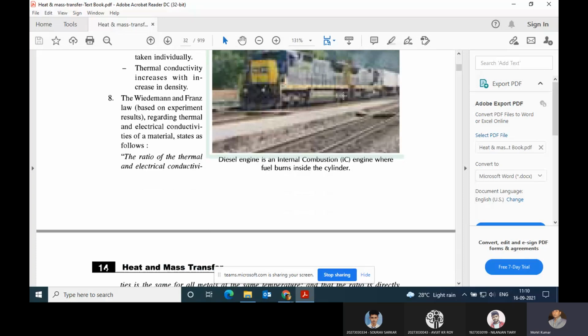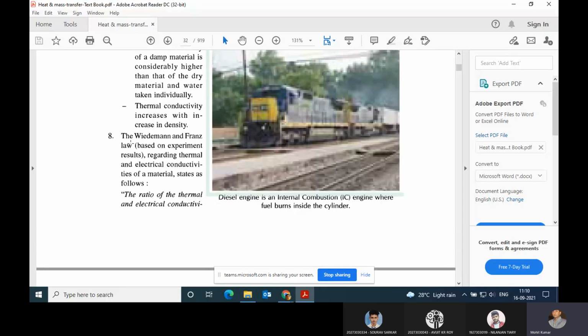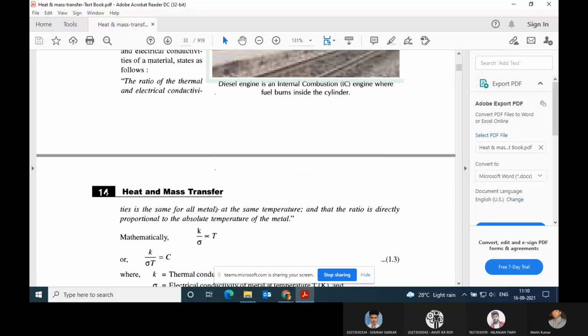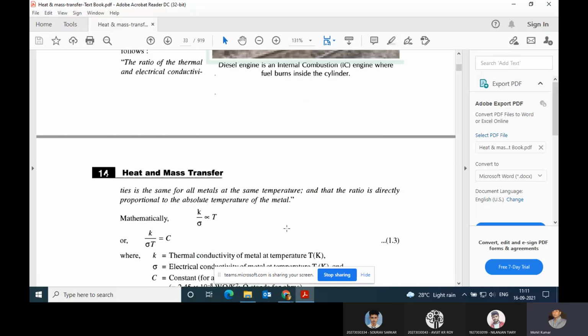The very next important law is the Wiedemann-Franz law, based on experimental results. It concerns the thermal and electrical conductivity of a material and states that the ratio of thermal and electrical conductivity is the same for all metals at the same temperature, and that the ratio is directly proportional to the absolute temperature of the metal. It is given by the relation K by, what is this notation called?